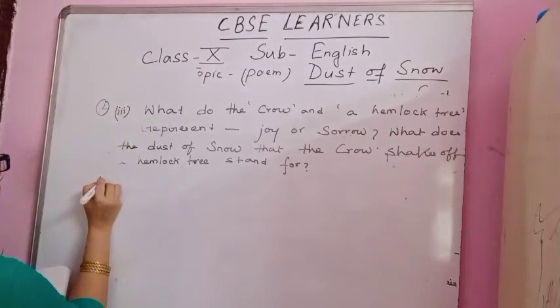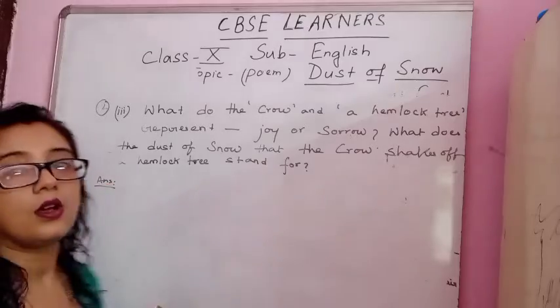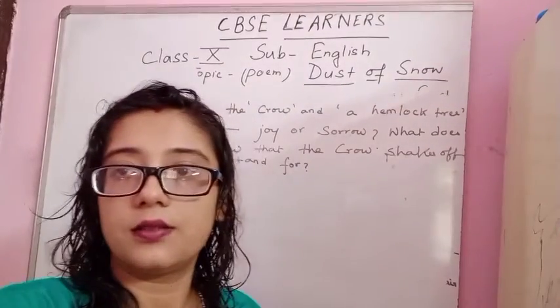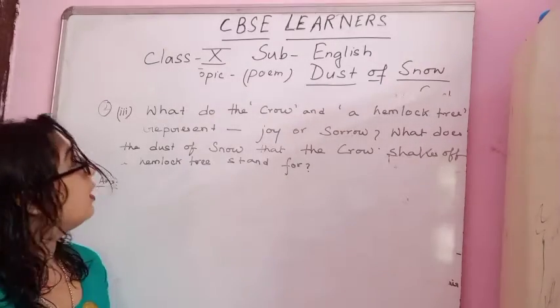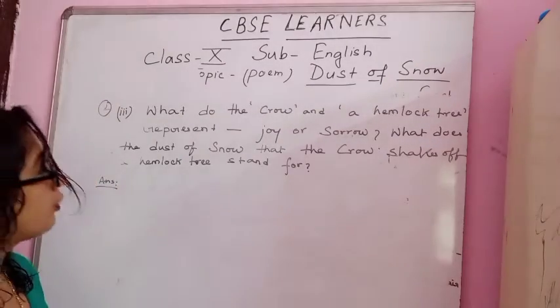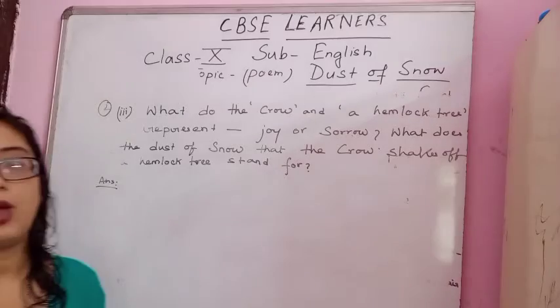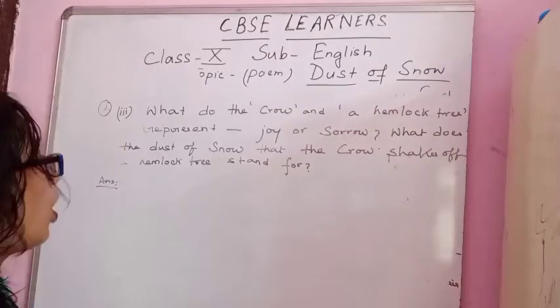Okay. Now let's write the answer. So what do the crow and the hemlock tree represent? It represents sorrow, isn't it?